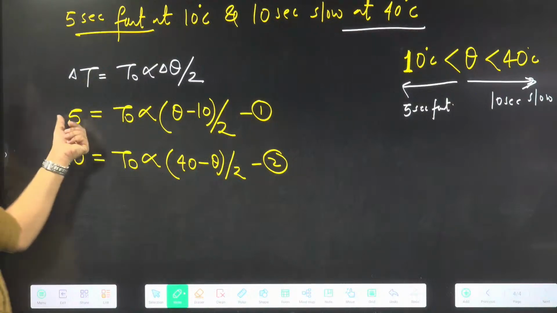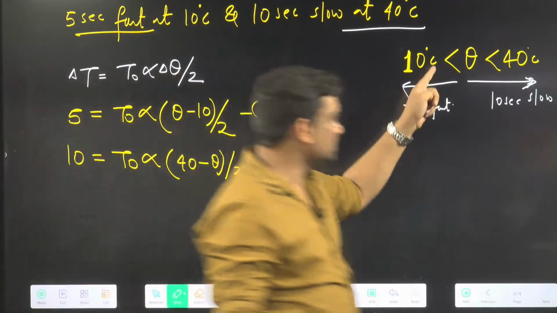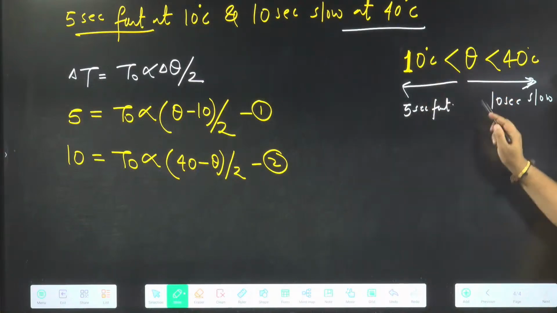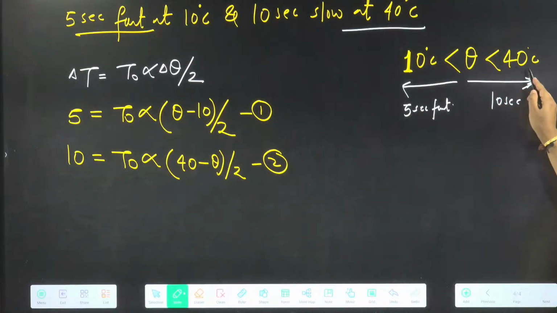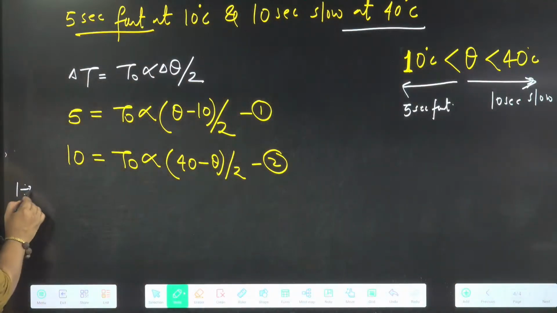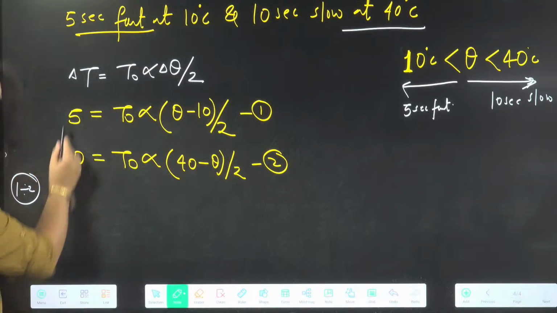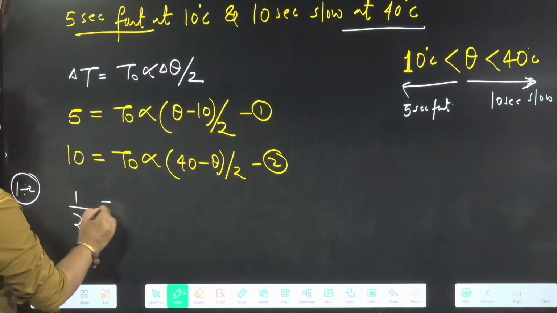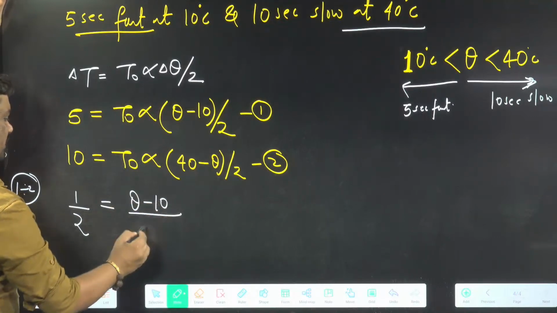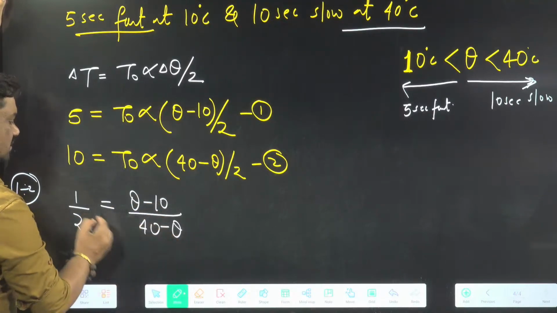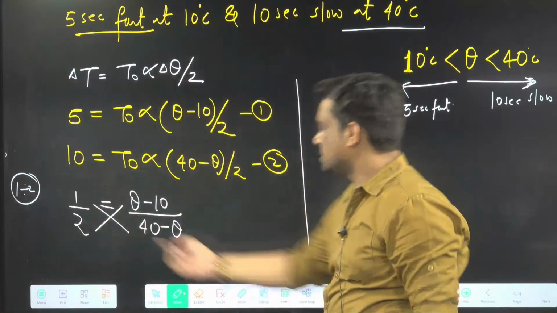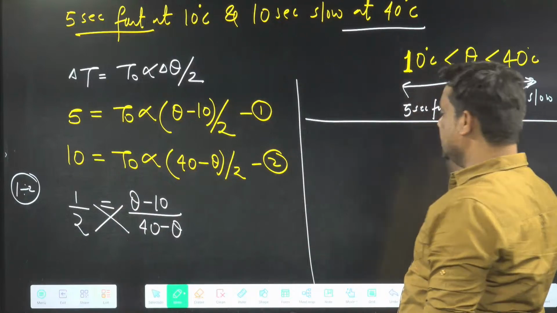One is 5 equals T naught alpha, theta minus 10, and the other is 10 equals T naught alpha, 40 minus theta by 2. Now we divide equation number 1 by 2. So 5 by 10, which is 1 by 2; T naught alpha cancelled, so theta minus 10 divided by 40 minus theta. Then we cross multiply, and this is nothing now for us. We can easily do this one.